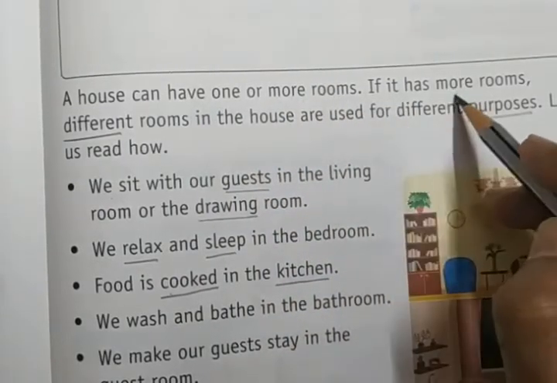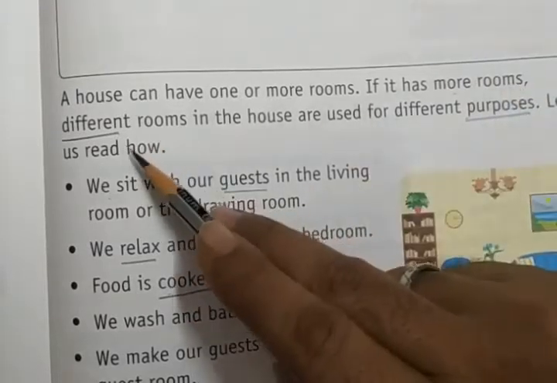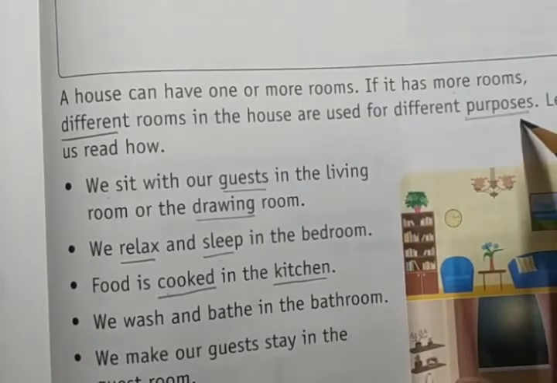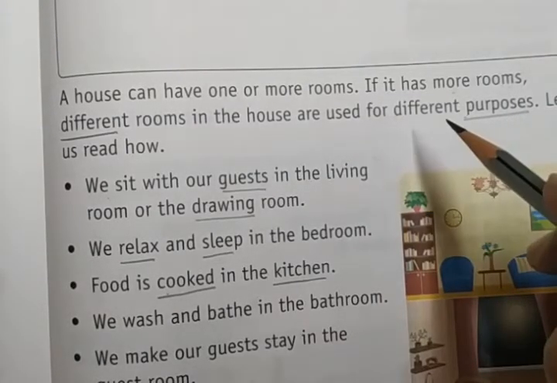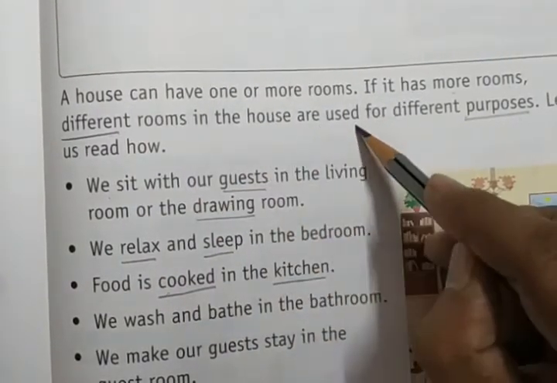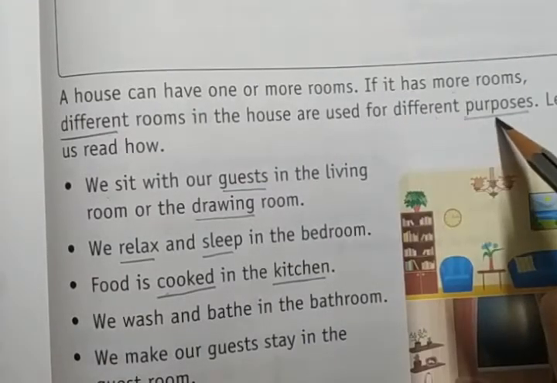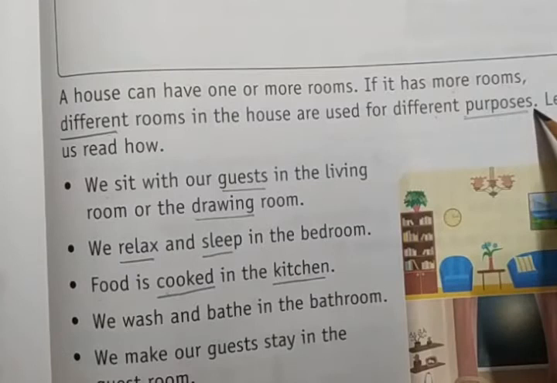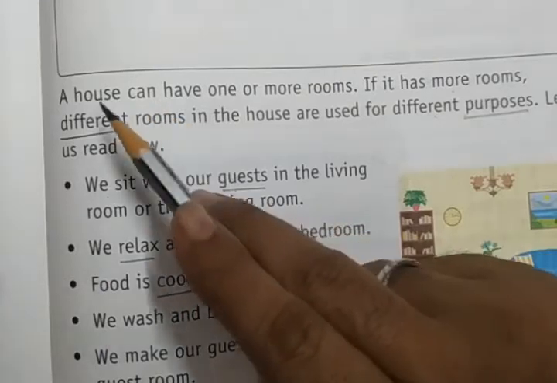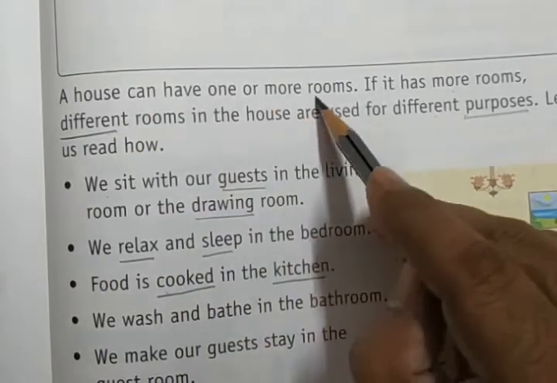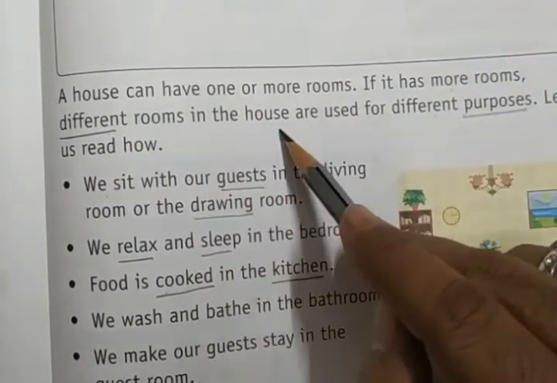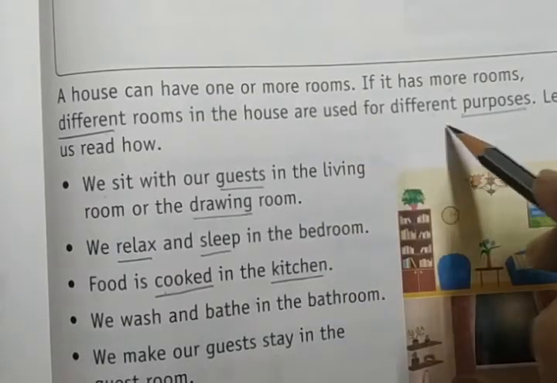If it has more rooms, different rooms in the house are used for different purposes. D-I-F-F-E-R-E-N-T, different rooms in the house are used for different purposes. P-U-R-P-O-S-E-S, purposes. Let us read how. A house can have one or more rooms. If it has more rooms, different rooms in the house are used for different purposes.